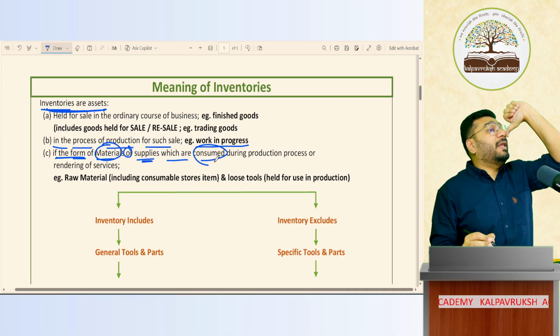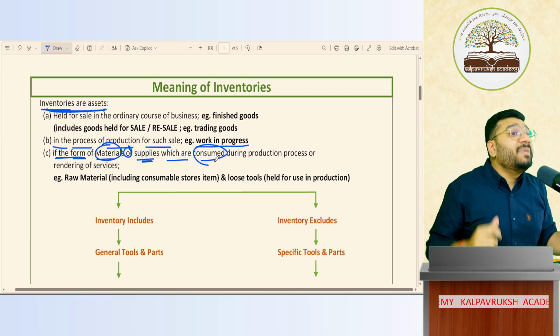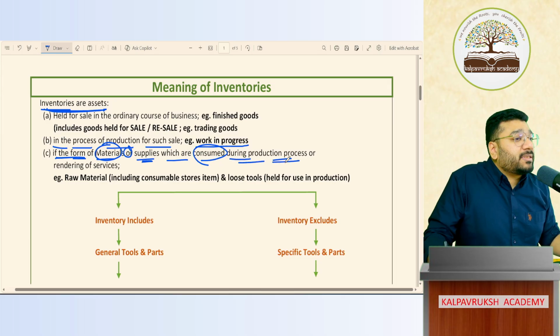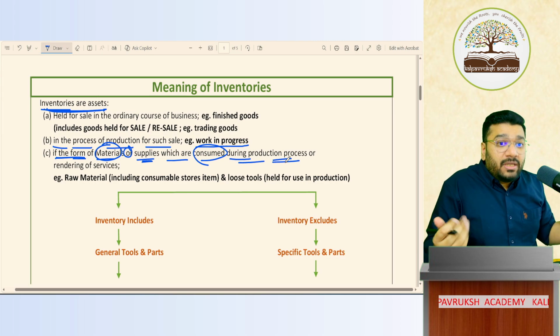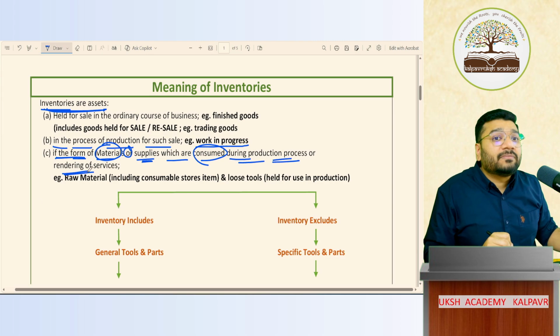Consume does not mean consume like this. Consume means I'm using it in the business during the production process, when I manufacture something or when I provide a service. Got it, not got it?